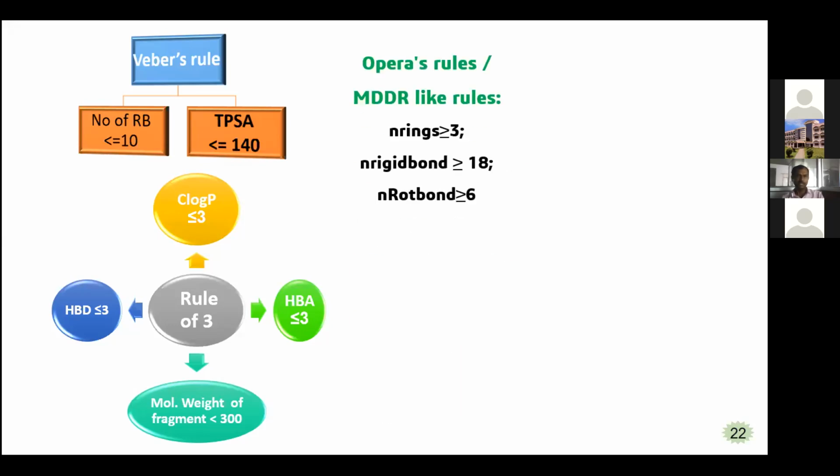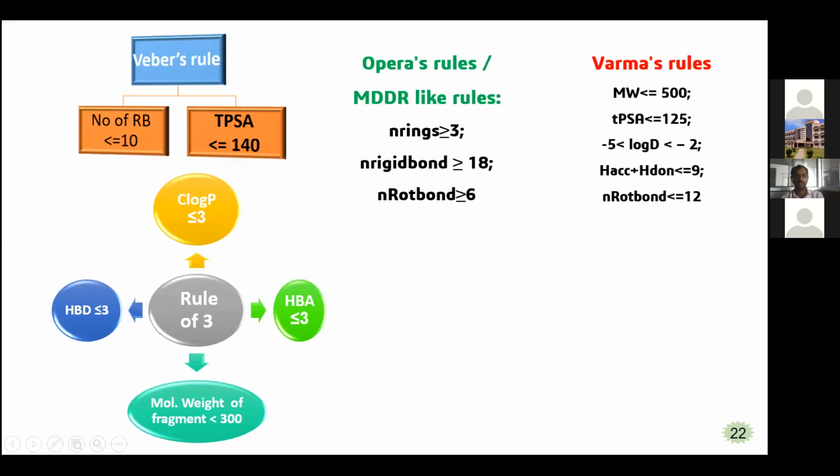If you look at some other rules, there are the Oprea rules, or MDDR-like rules. For the Oprea rules, the number of rings should be less than or equal to 3, ring bonds less than or equal to 18, rigid bonds less than or equal to 18, and rotatable bonds less than or equal to 6.